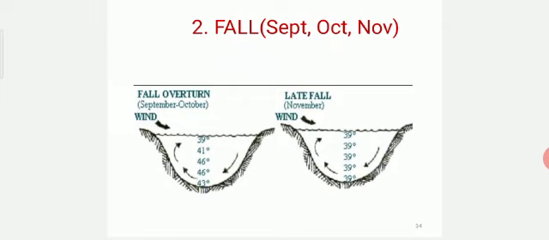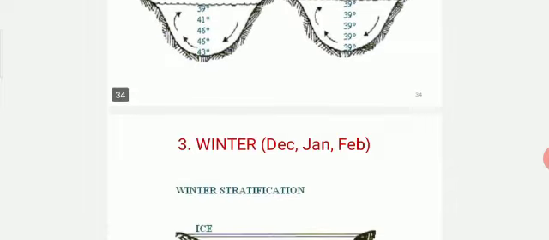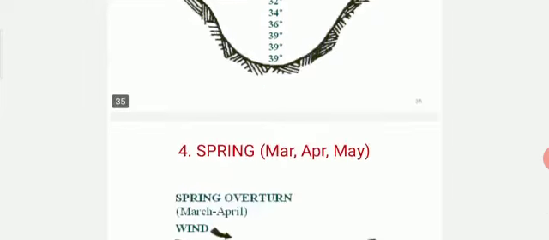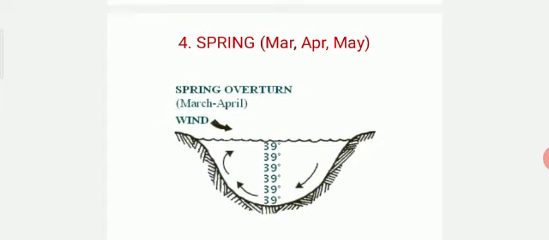The next is fall. Here, due to the wind flow, we can observe fluctuations in the temperature at the beginning. Due to the wind flow, that creates a uniform temperature at the end. The next is about winter. Here again we can see winter stratification, the formation of a cool layer at the top of the pond and the bottom layer a little warmer. The next is spring. Here we can observe the spring overturn, and again the wind flow creates a uniform temperature throughout the pond.